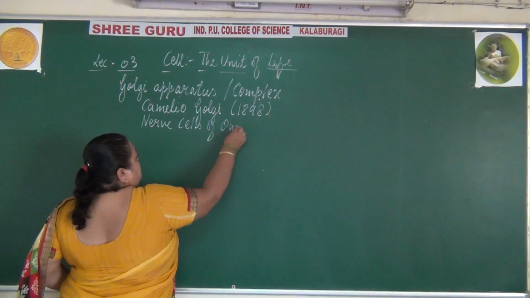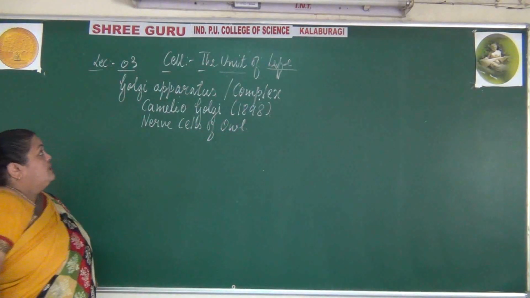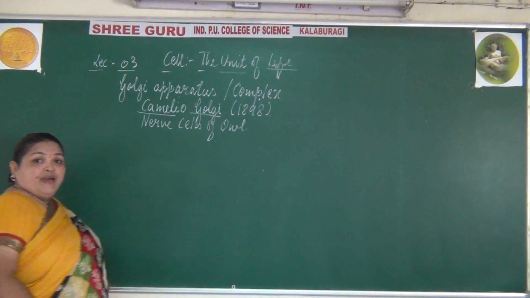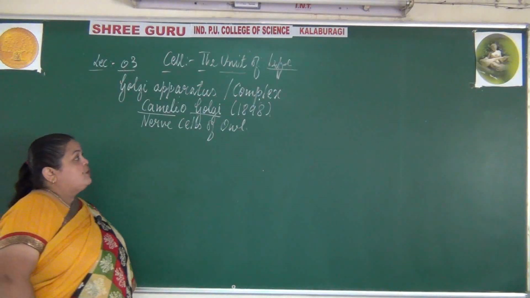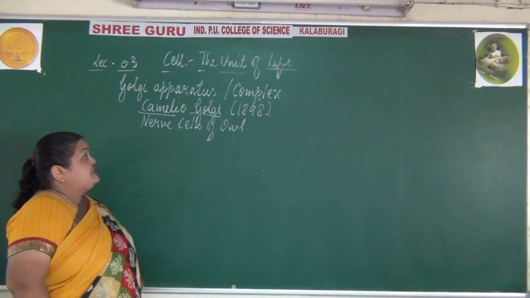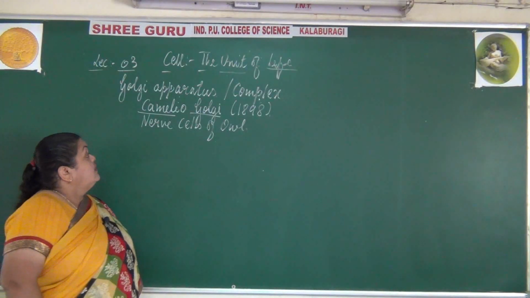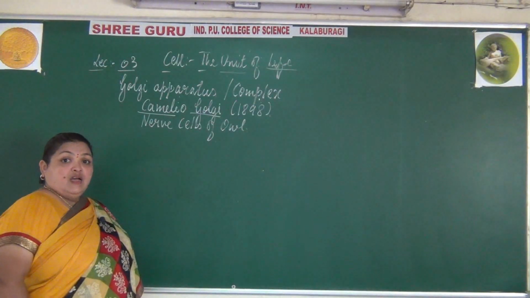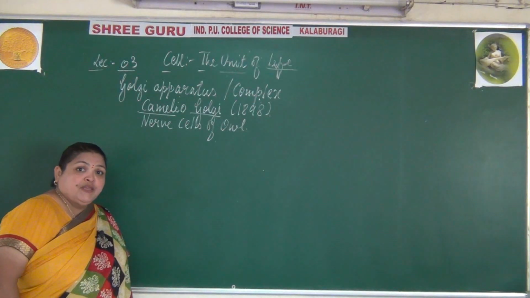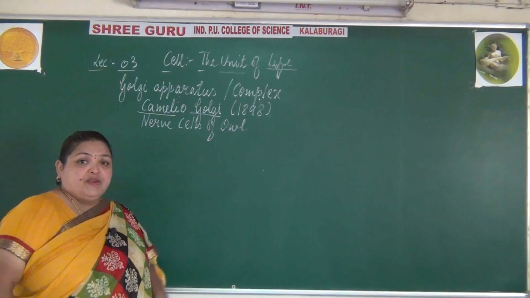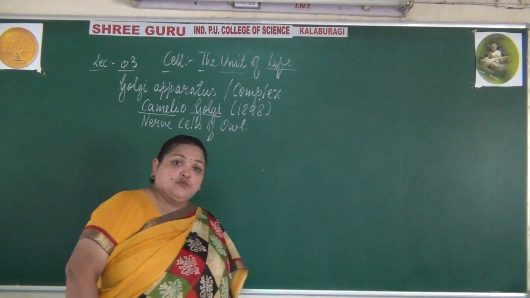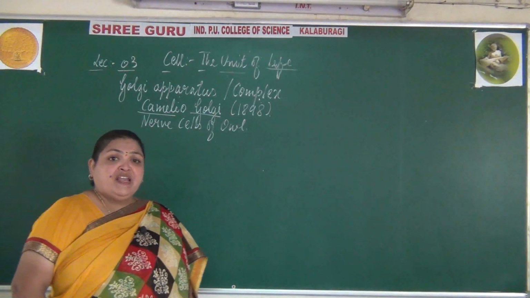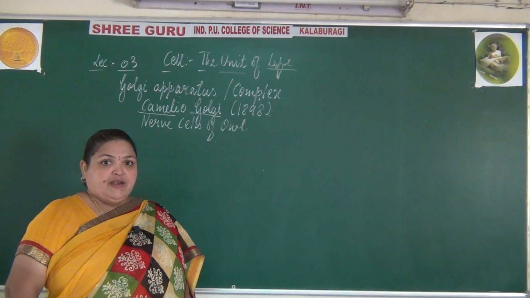The scientist who discovered the Golgi apparatus is Camillo Golgi, who observed them in the nerve cells in 1898. As a tribute to his work, as he was the person who observed it, they are named the Golgi apparatus.